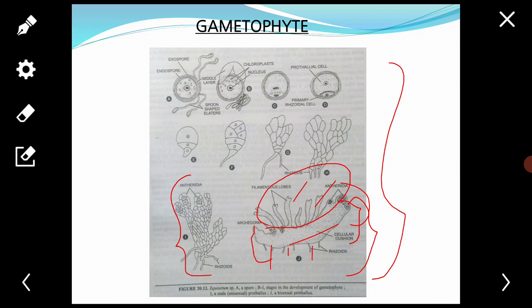But Castle, in 1957, observed in Equisetum arvense that the gametophytes bearing antheridia develop archegonia at a later stage, and those bearing archegonia develop antheridia if the fertilization is delayed.